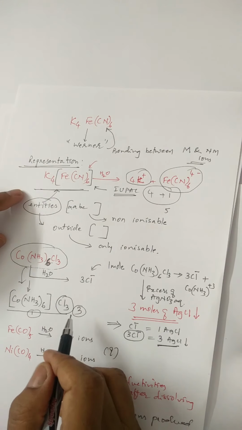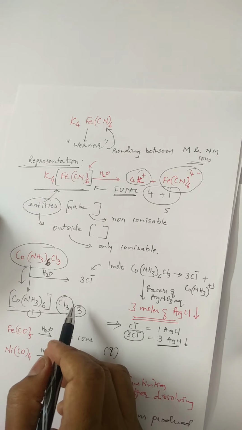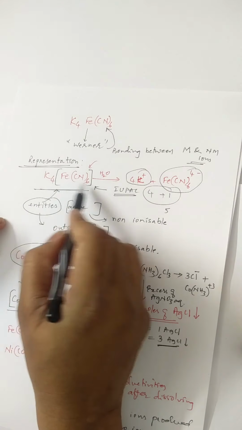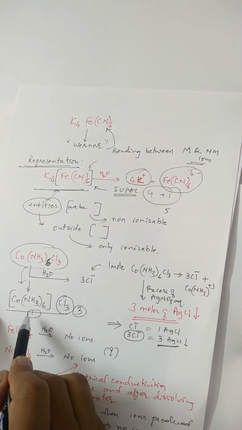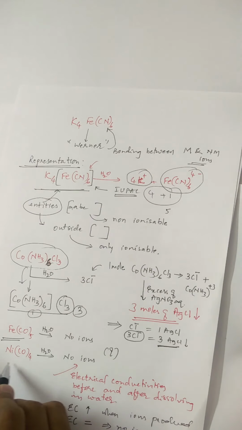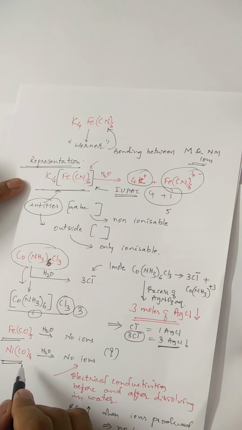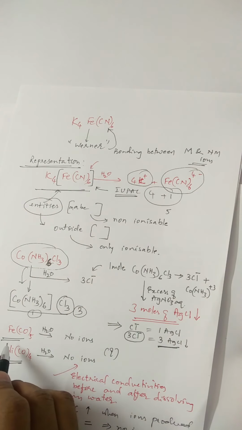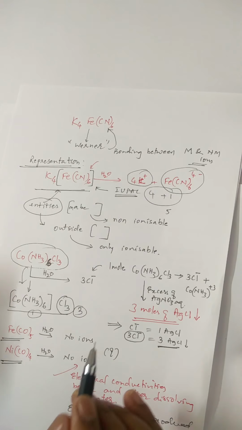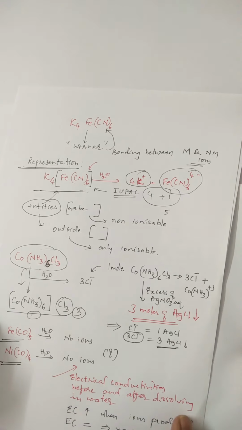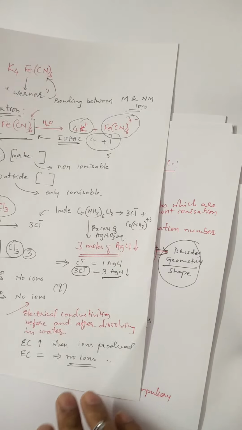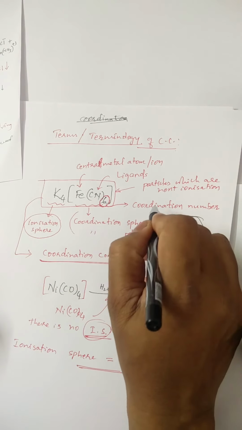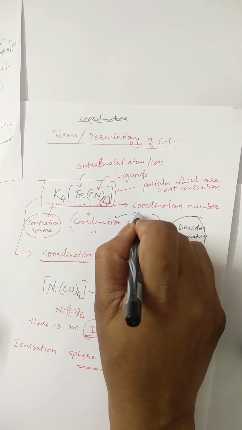Now we have seen some examples of complex salt representation. A complex salt has square brackets, or it may not have square brackets like this. If it has square brackets, it means that it has a coordination sphere as well as an ionization sphere. If it does not have any square bracket, it means that it does not have any ionization sphere. It means that for a substance to be a coordination compound, the presence of a coordination sphere is compulsory.